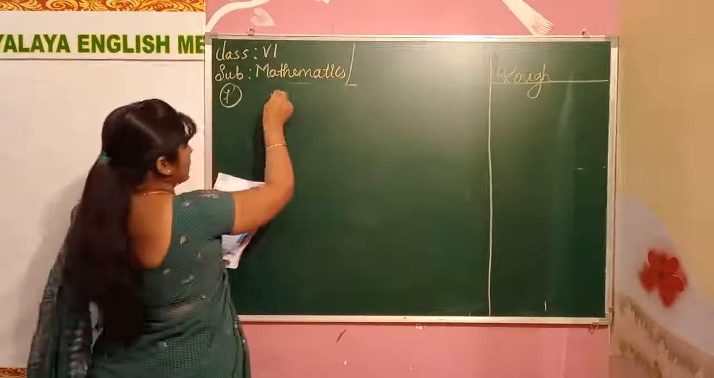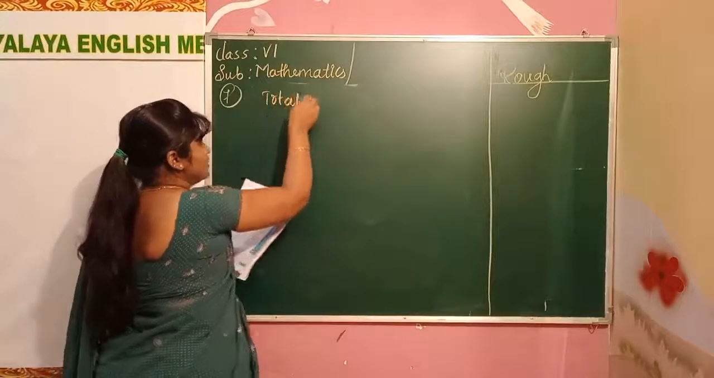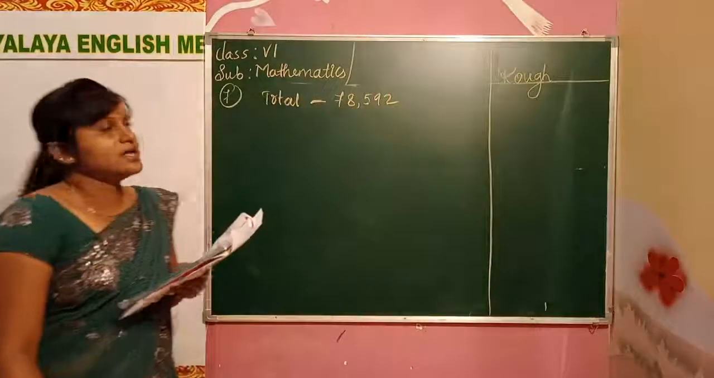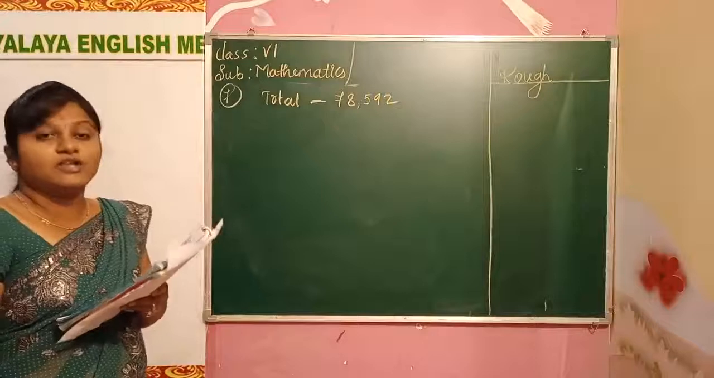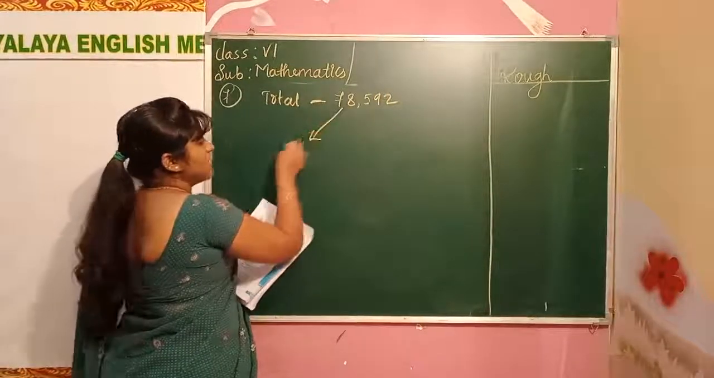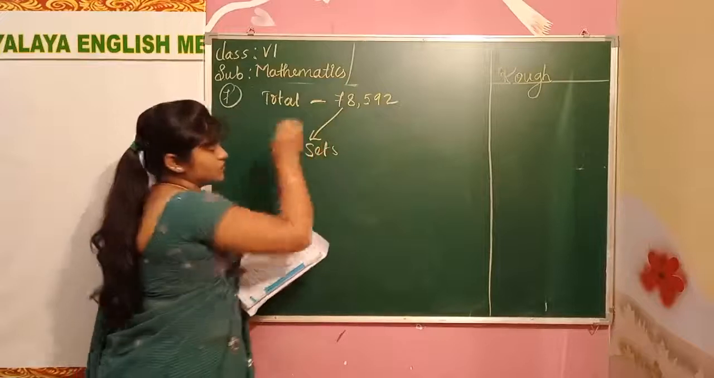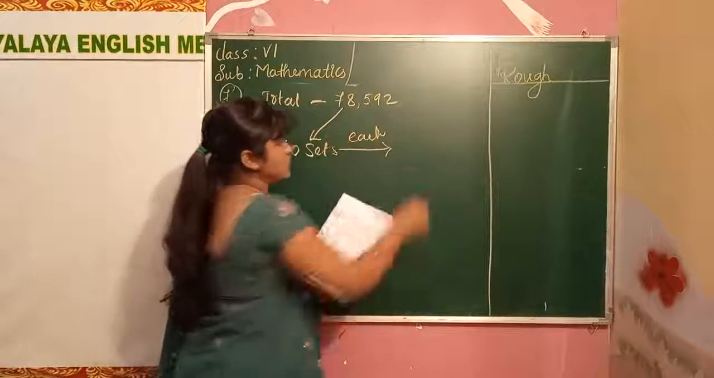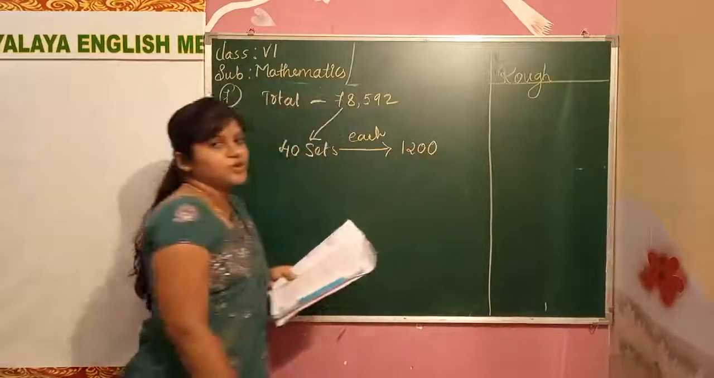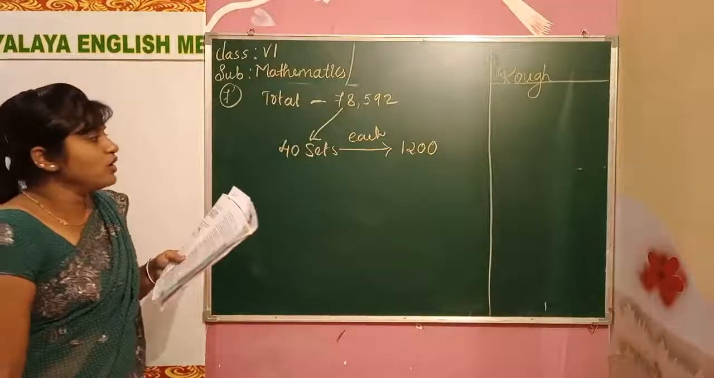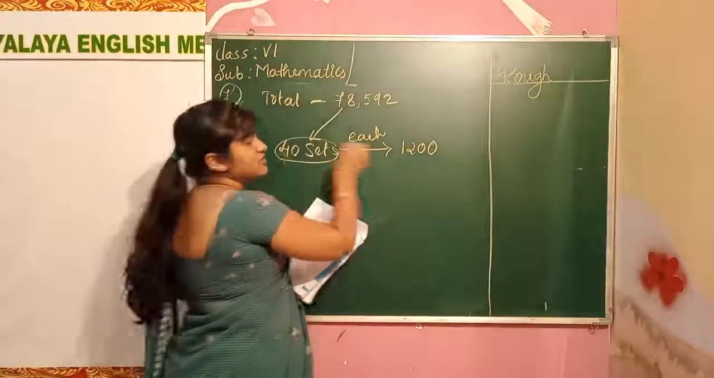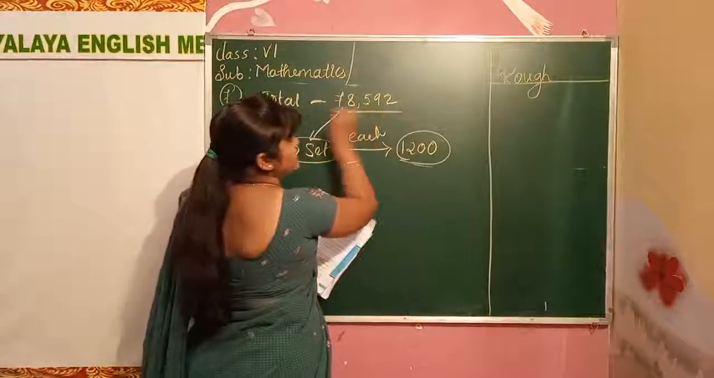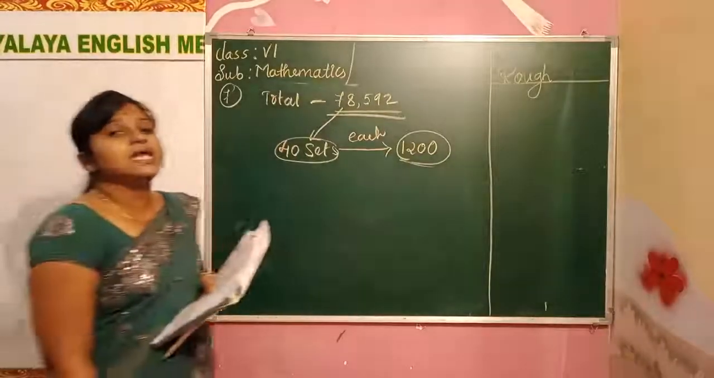Okay, how much money does she have? Total amount she has is 78,592. She planned to purchase radio sets, 40 sets. Each radio set costs 1,200. So after purchasing these many radio sets at this much for each, how much money will remain?